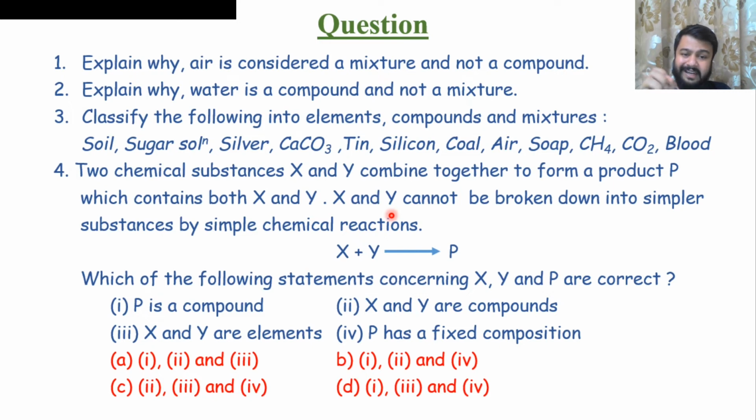Now this statement, X and Y cannot be broken into simpler ones. Elements are the ones which cannot be broken down into simpler substances by a simple chemical reaction. So this is a chemical reaction: X and Y give you P. Now which of the following statements concerning X, Y and P are correct? P is a compound. Yes, we all know that P is a compound. X and Y are compounds? No, because X and Y cannot be broken down into simpler ones. X and Y are elements? Yes, correct. P has a fixed composition. Very good. So 1, 3 and 4 are correct. So option D is your correct answer.